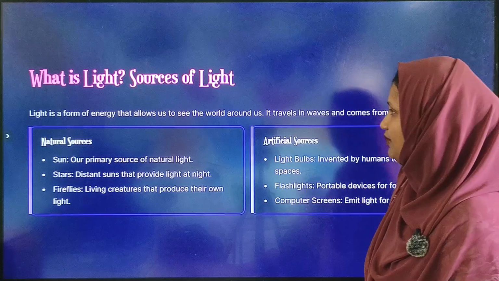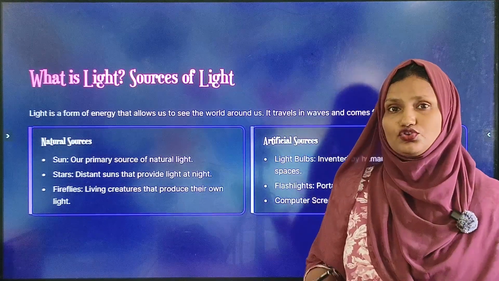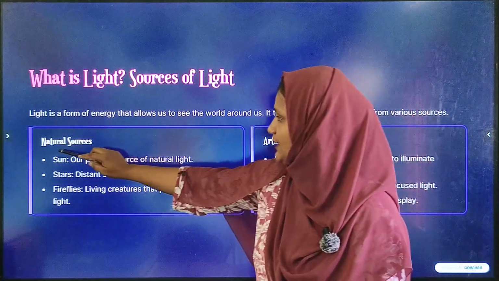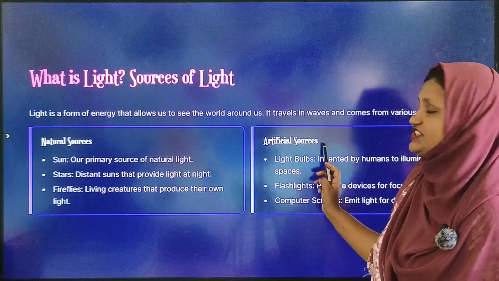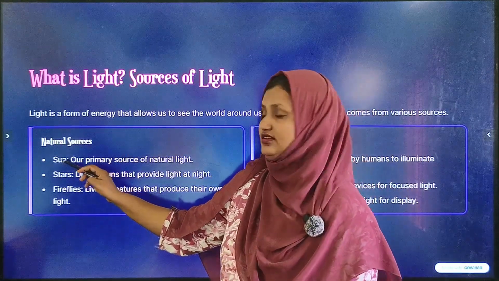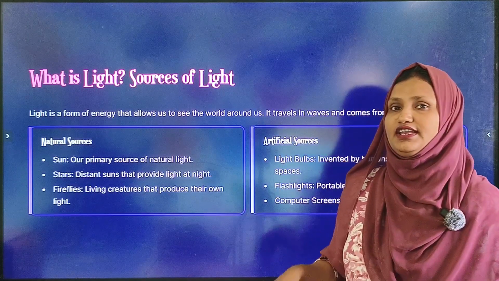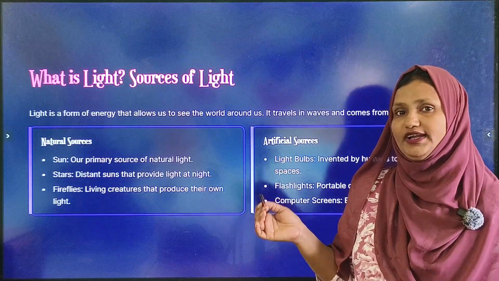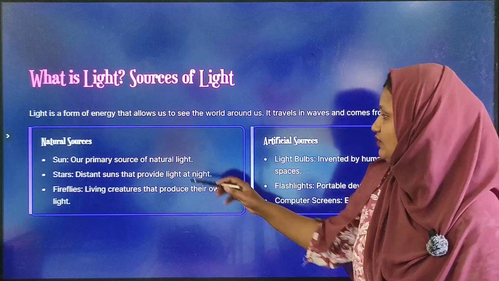Now kids, tell me, from where are we getting this light? What is the source of light? There are two types of sources of light. One is natural sources, another one is artificial sources. Natural sources are the sun, stars, and fireflies. That means they provide light on their own, they emit light on their own.